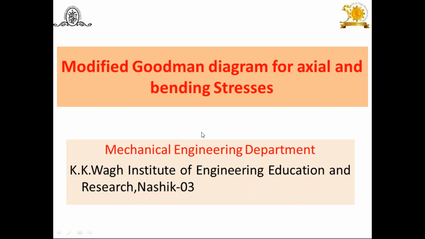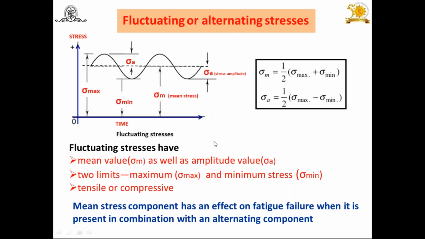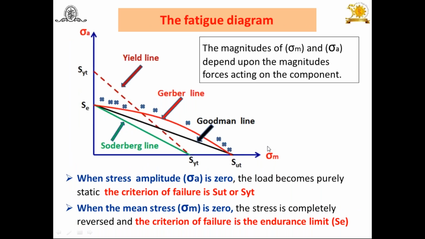Then we started the two cases: the modified Goodman diagram for axial and bending stresses, and the second case, the modified Goodman diagram for torsional shear stresses. Last time I covered some theory related to the modified Goodman diagram for axial bending when components are subjected to fluctuating load. I have already explained what you mean by fluctuating stress. There is a sigma mean and sigma A alternating stress, or their combination, and because of that we have to modify the diagram. Here I would like to take a recap within 1 or 2 minutes.